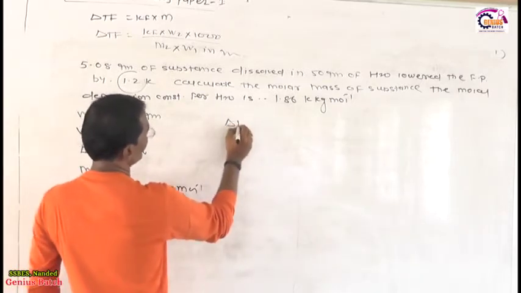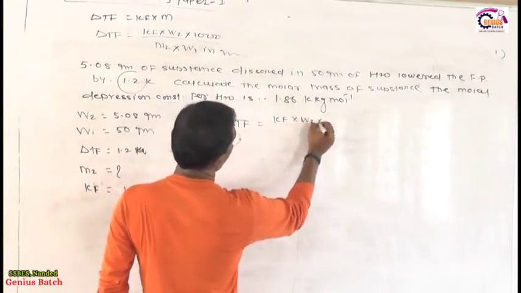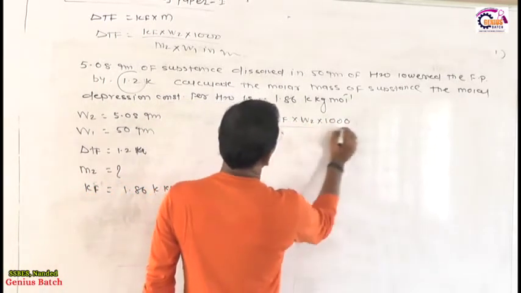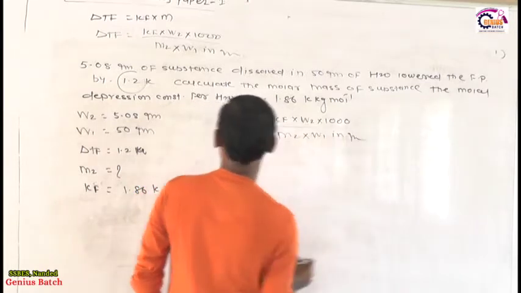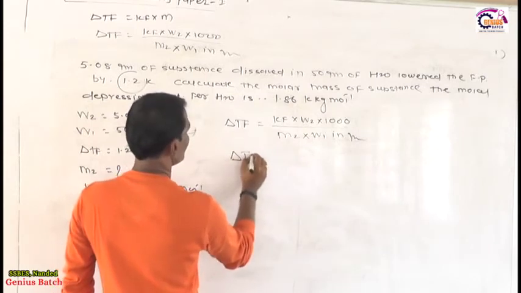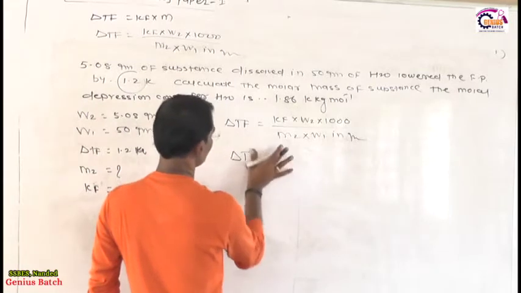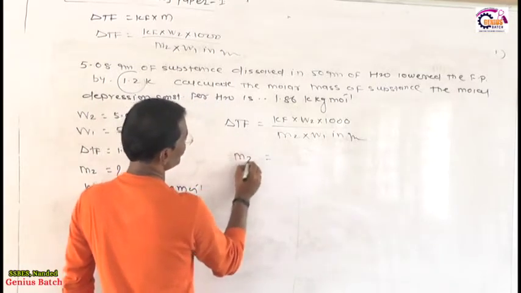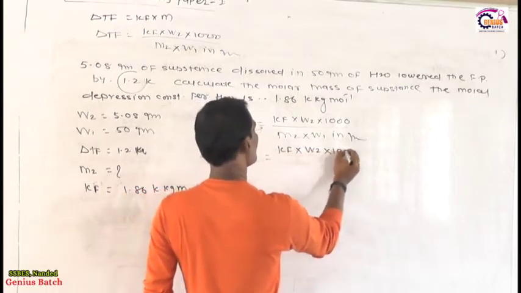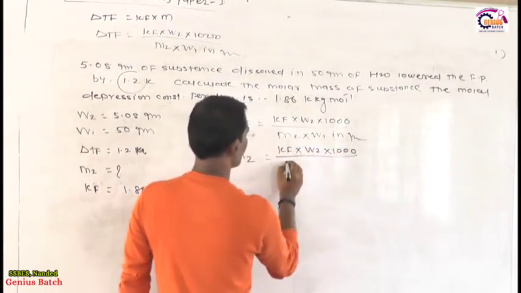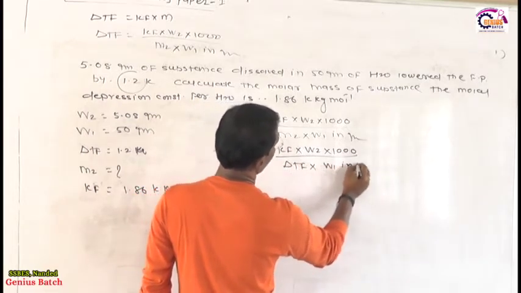You know the formula, delta Tf is equal to Kf into W2 into 1000 divided by M2 into W1 in gram. Sorry, we calculate the M2. Therefore M2 is equal to Kf into W2 into 1000 divided by delta Tf into W1 in gram.